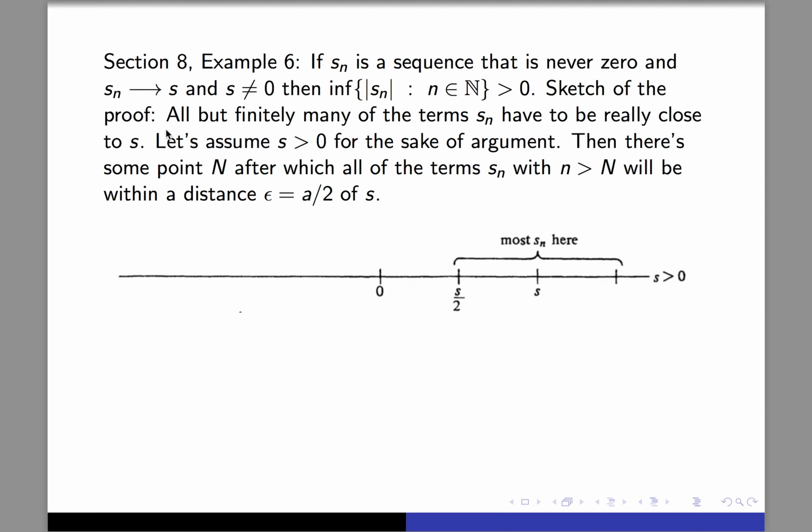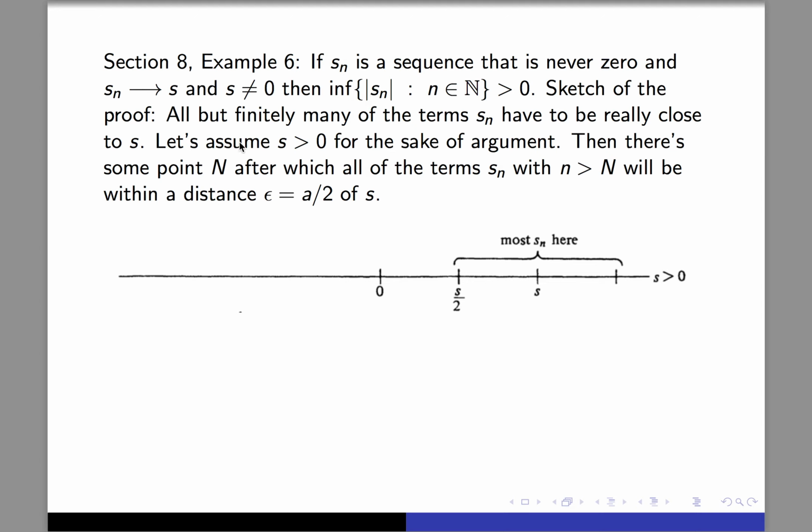And the sketch of this proof is, you think about it, well, most of the terms are going to be really close to the limit, right? And the limit's not 0. So say the limit's like 5, then most of your terms are going to be really close to 5. And maybe a few of the earlier terms won't be close to 5. But then the infimum of all these absolute values, well, most of those things are really close to 5, and then you just have a few other things. And since none of those terms are 0, the smallest of them has to be positive.